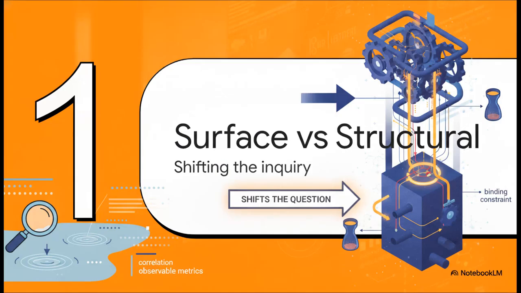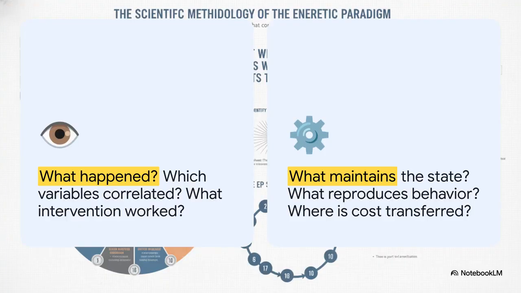Starting off with Section 1, surface versus structural analysis, and how we need to shift the very first question we ask. When we usually try to figure out a problem, conventional analysis has us starting with questions like, what just happened? Or what variables are correlated here? We tend to stare at a symptom and just try our hardest to squash it. But the energetic paradigm hunts for the underlying maintenance structure. It asks, what is continuously maintaining this state? This distinction is an absolute game changer.